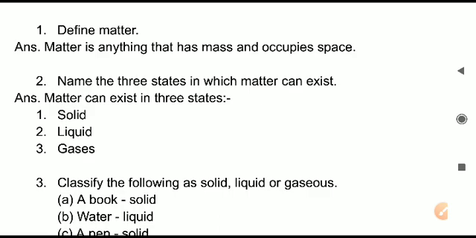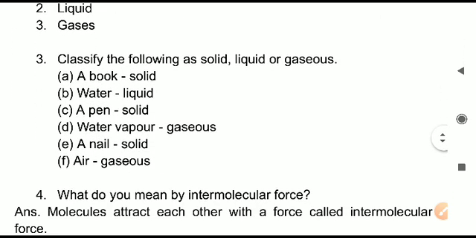Question number 2, name the 3 states in which matter can exist. So answer is simple. 3 states of matter are 1 solid, 2 liquid, and 3rd is gases. Question 3, classify the following as solid, liquid, or gaseous. A, book is a solid. B, water is a liquid, pen solid, water vapor gaseous, nail solid, and air is gaseous. This is simple, nothing much to explain.